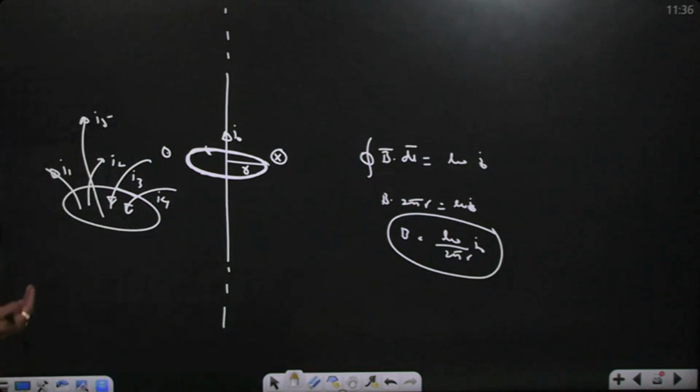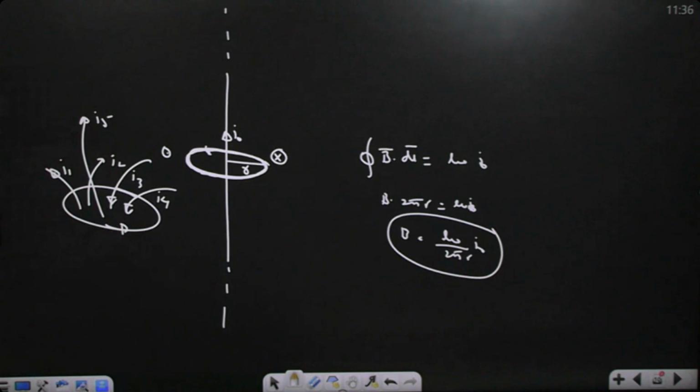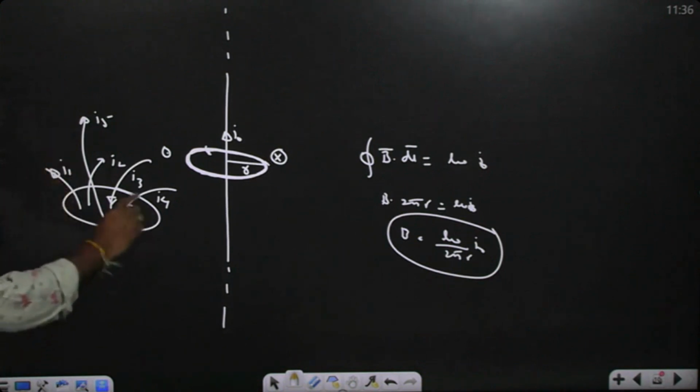So if current is coming out, if you are moving in the anti-clockwise direction, which currents are positive? The currents that produce a magnetic field in the direction you are moving must be taken as positive. Whenever currents are producing upward, those currents will produce magnetic field along this direction.